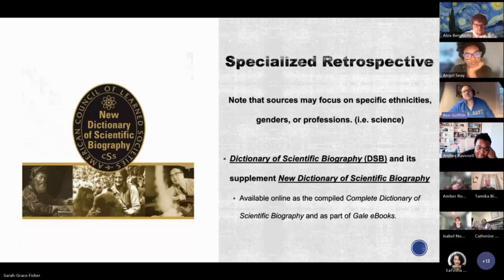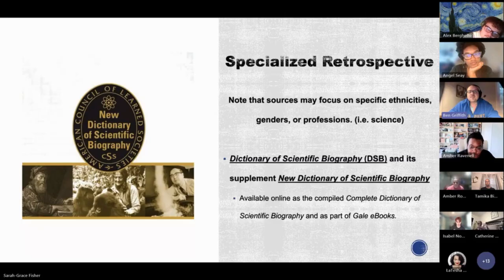For specialized retrospective sources, some retrospective sources are tailored to specific professions or ethnicities or genders. But the example I pulled from the book, the Dictionary of Scientific Biography, specifically focuses on professionals in science. And its pictured supplement here, the New Dictionary of Scientific Biography. They're both available online as the Complete Dictionary of Scientific Biography and also as part of Gale eBooks. Next slide.